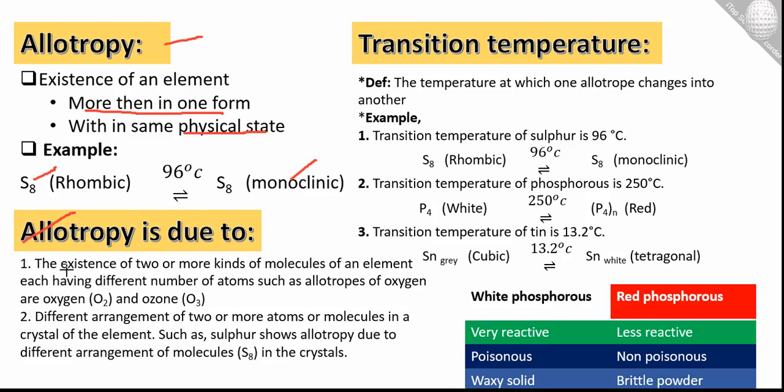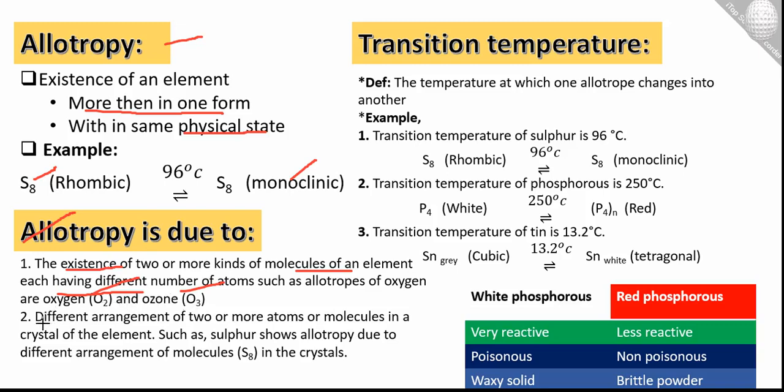The first one is the existence of two or more kinds of molecules of an element having different numbers of atoms, like oxygen gas has O2 while ozone is O3. Oxygen contains 2 atoms while ozone contains 3 atoms of oxygen.